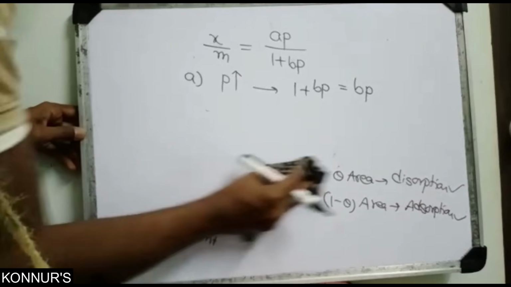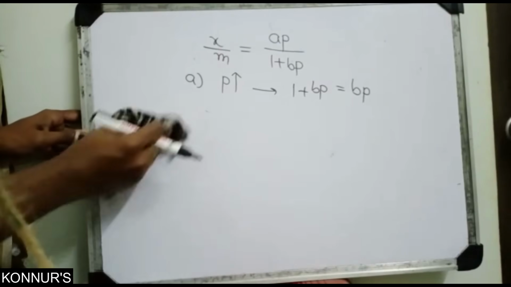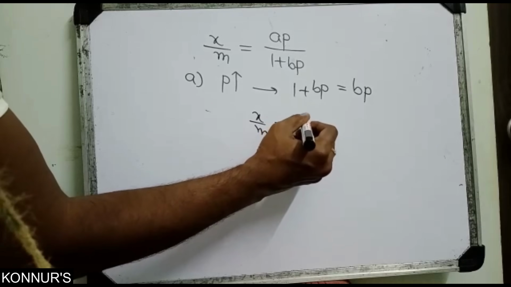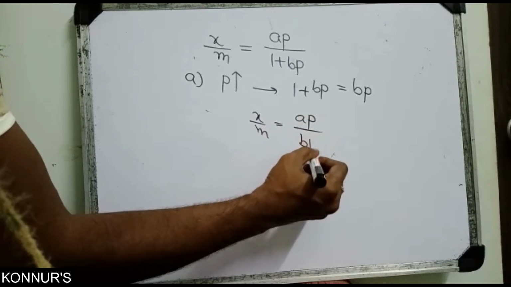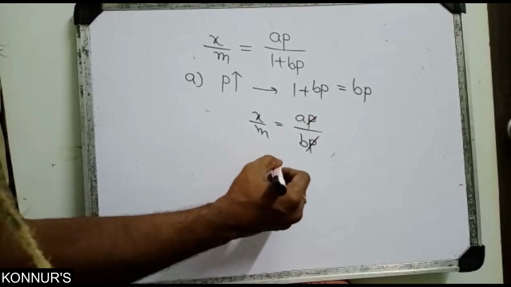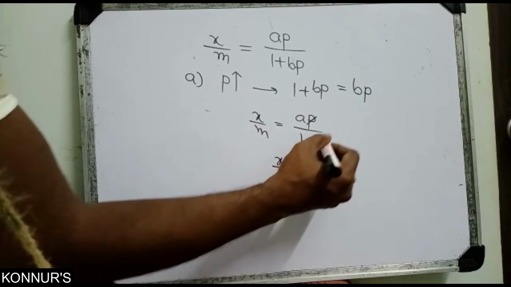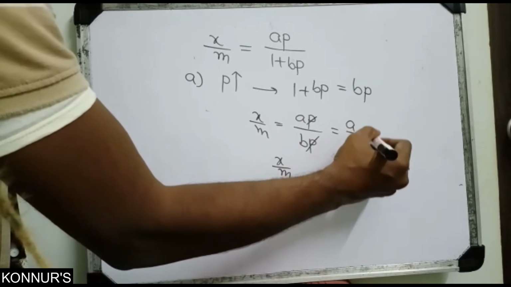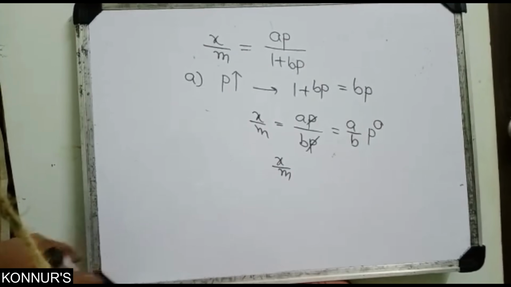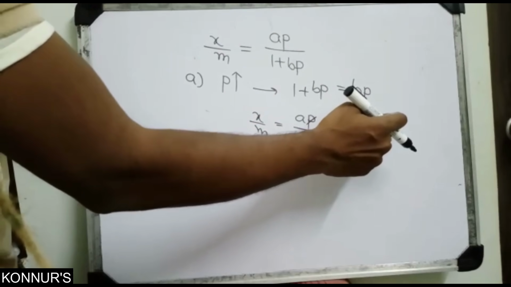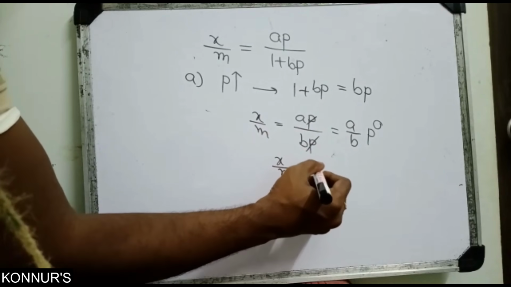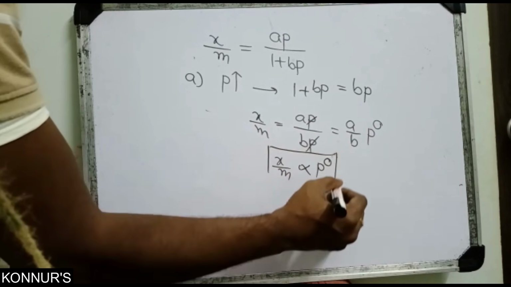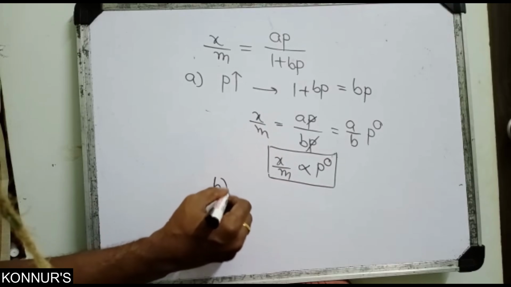Then x by m equals AP by BP. The P's cancel, so x by m is A by B, which is a constant. So I am writing P to the power of 0, since anything to the power 0 is 1 only. So x by m is directly proportional to P to the power of 0; that 1 is K.